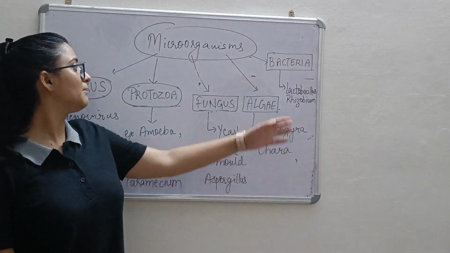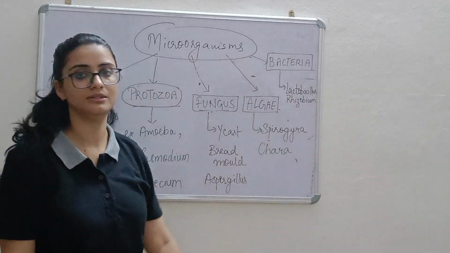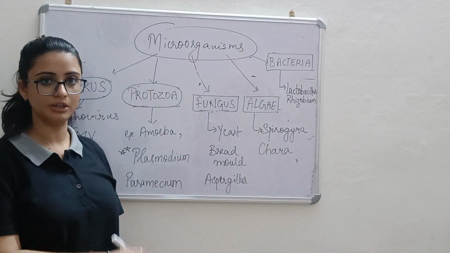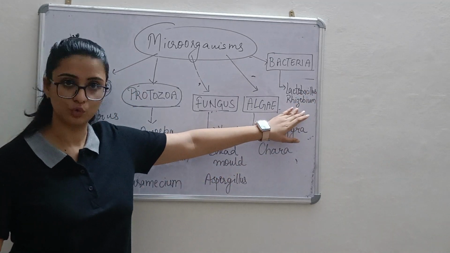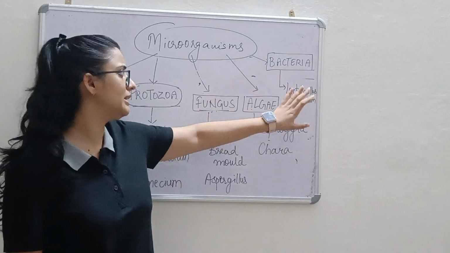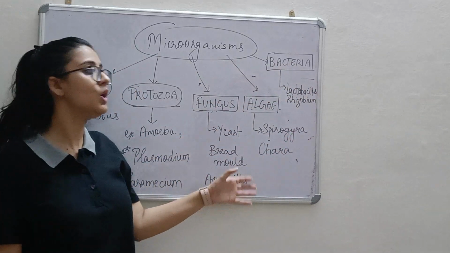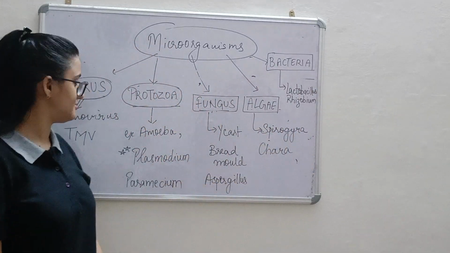Whereas the other microorganisms include the bacteria. Bacteria: Lactobacillus, for the formation of curd. So it is a useful bacteria. Rhizobium helps in nitrogen fixation. So these are the useful bacteria. There are certain other bacteria also, but I am giving you two examples of each microorganism.